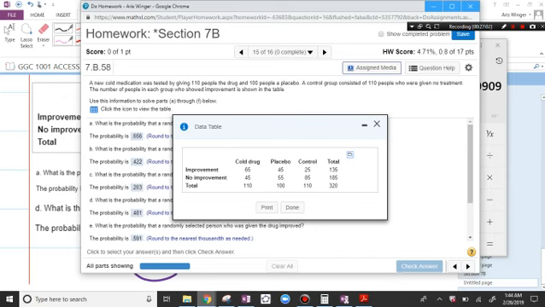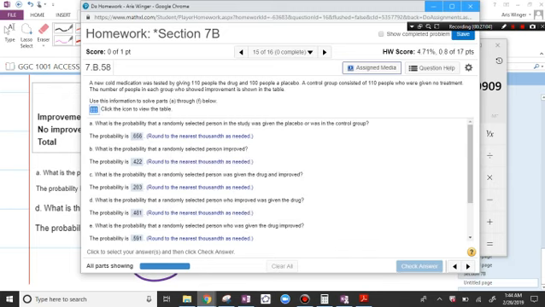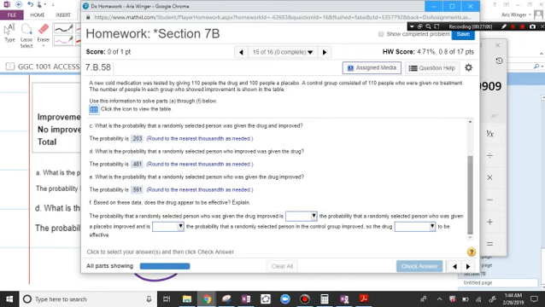So it looks like it's better on both ends, and that this drug actually works, right? So it's greater than, and so it appears that the drug is effective because it's doing better than people who were given nothing at all. Let's see if that works.